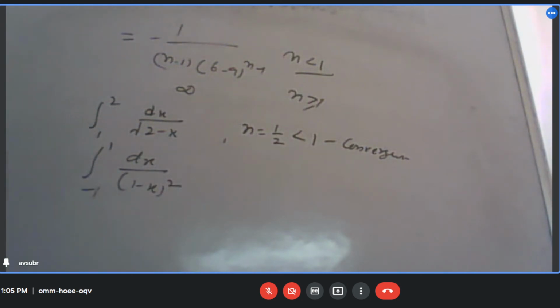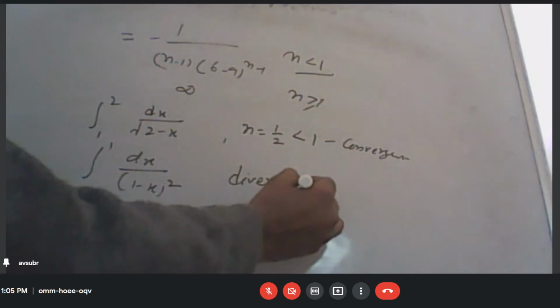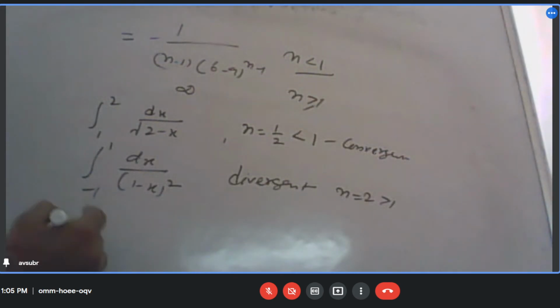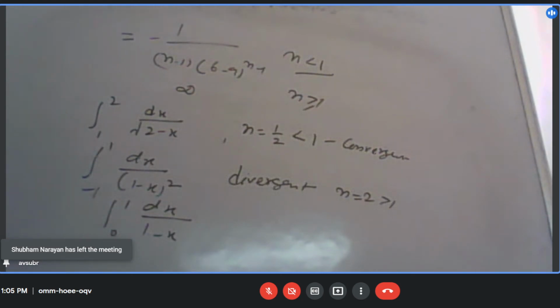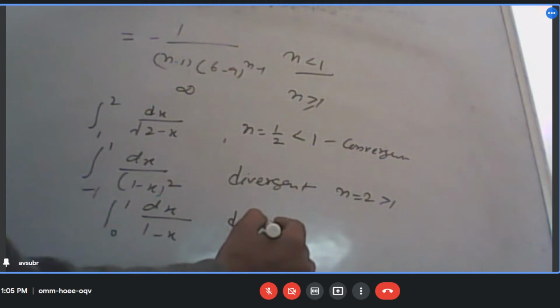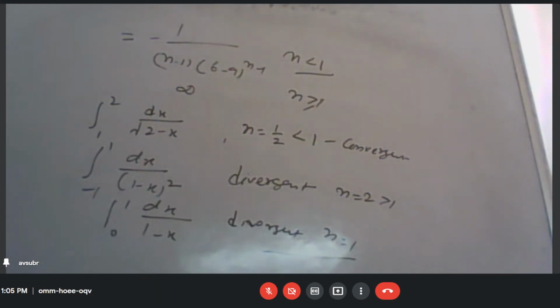Divergent or convergent? Divergent, sir. Why? Because n is equal to 2, which is greater than 1. And dx by 1 minus x, what is it? Divergent, convergent? Divergent, sir. Why? n is equal to 1. Understood? Yes, sir.